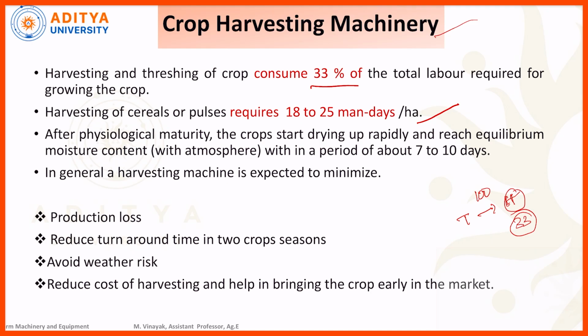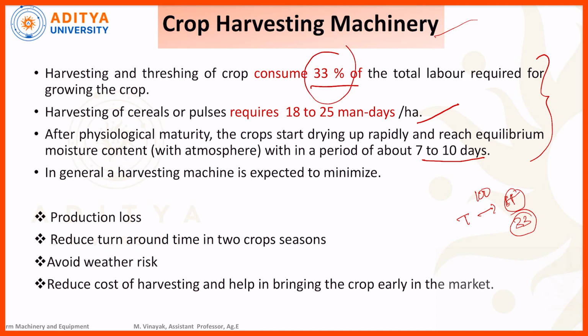Okay, next one. After physiological maturity, the crop starts drying up rapidly and reaches the equilibrium moisture content with the atmosphere within a period of 7 to 10 days. So why are we discussing this parameter here? What is the importance of crop harvesting machinery? These are the drawbacks of the existing methods.